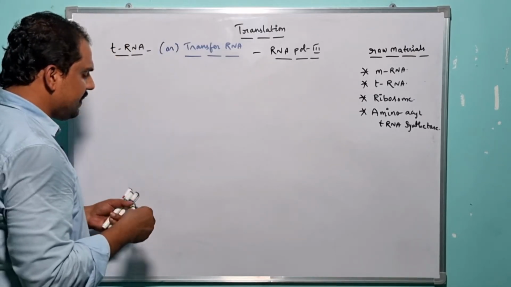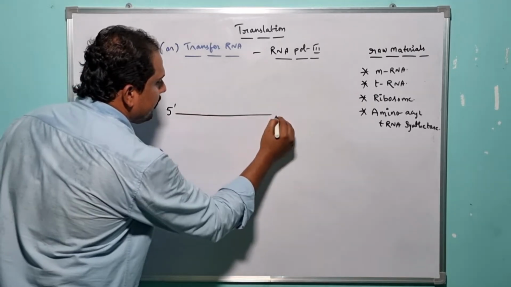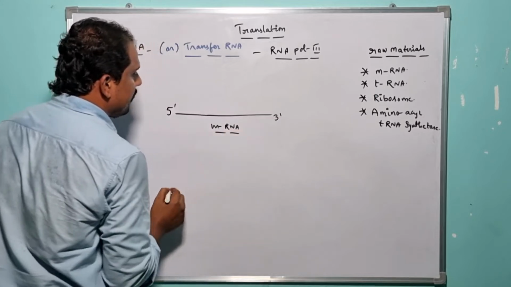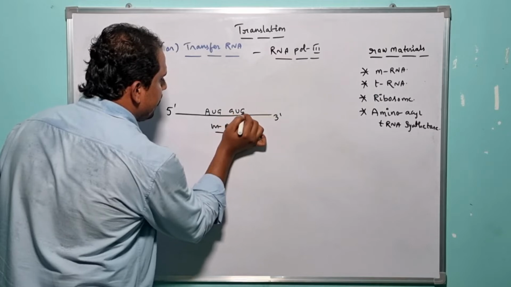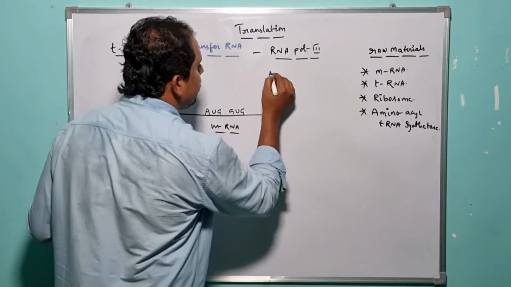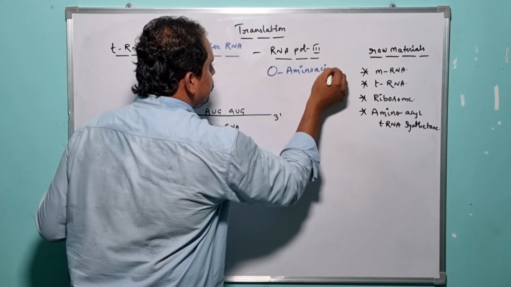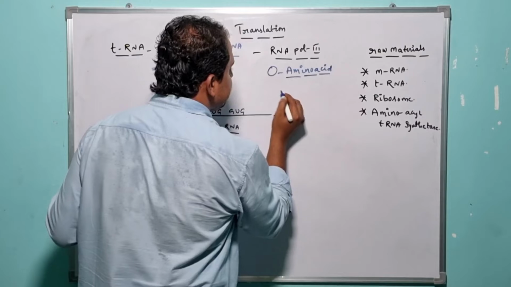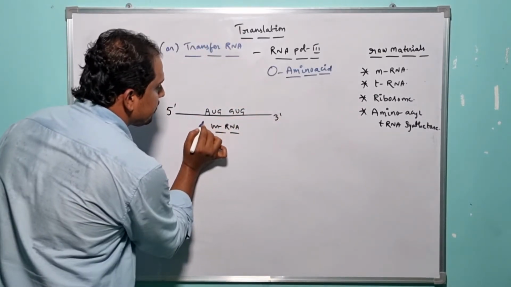So for your better understanding, let me present it here. Let us assume this is the mRNA. Here there is an availability of some codons like AUG and GUG. Let us assume like that. And here there is an amino acid. All the amino acids that exist in nature are very specific to one particular codon encoded in the mRNA.